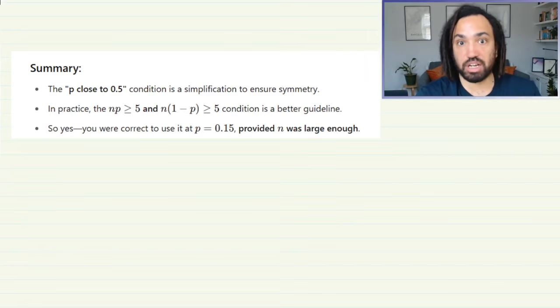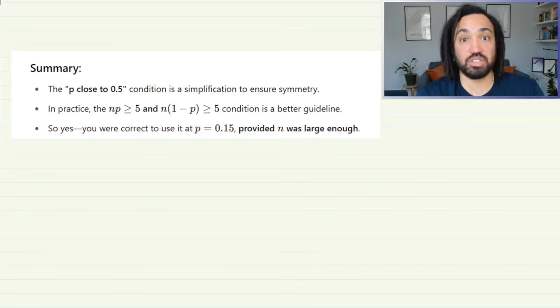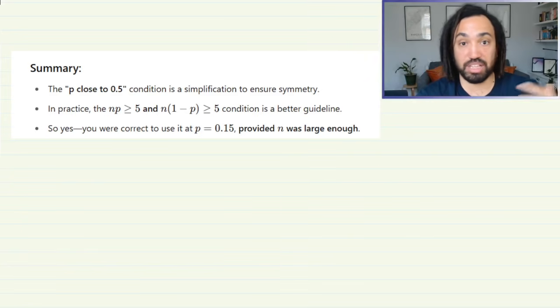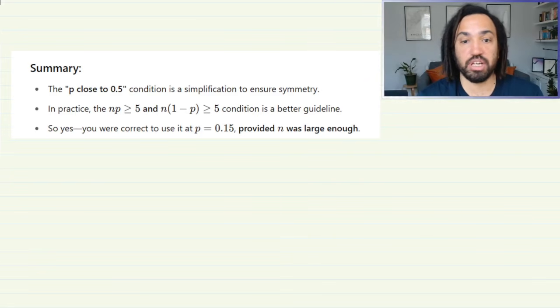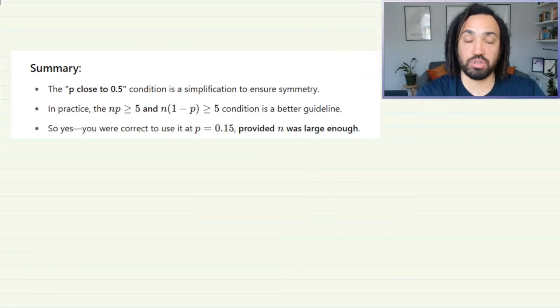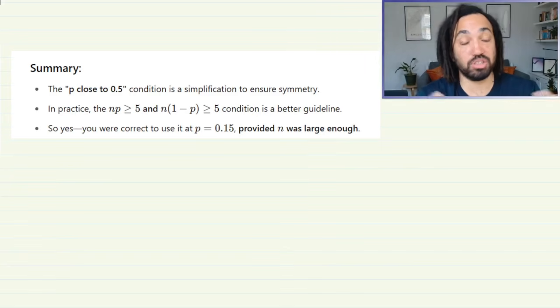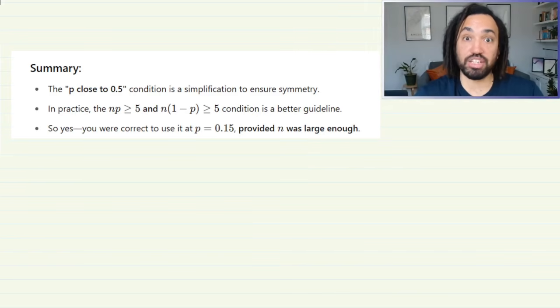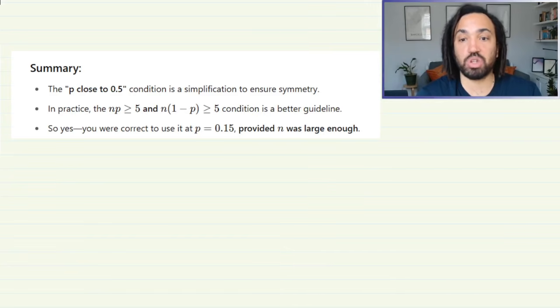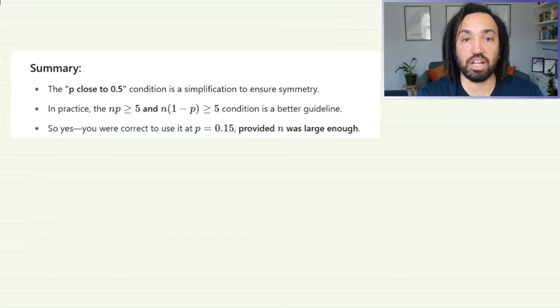However, there is a better guideline, which is not touched upon in the EDEXCEL spec, so you don't need to know this. But what it does mean is that in other specs, or maybe some MADAS questions, you are asked to approximate the binomial when p is not close to 0.5, and you can do that. It is allowed as long as n is sufficiently large enough.